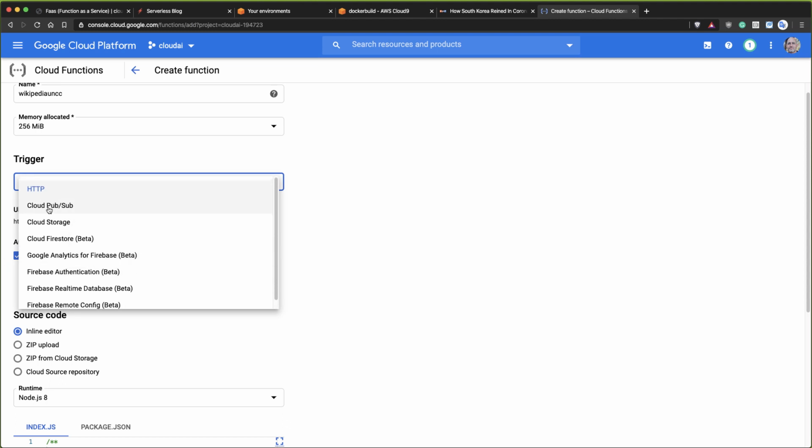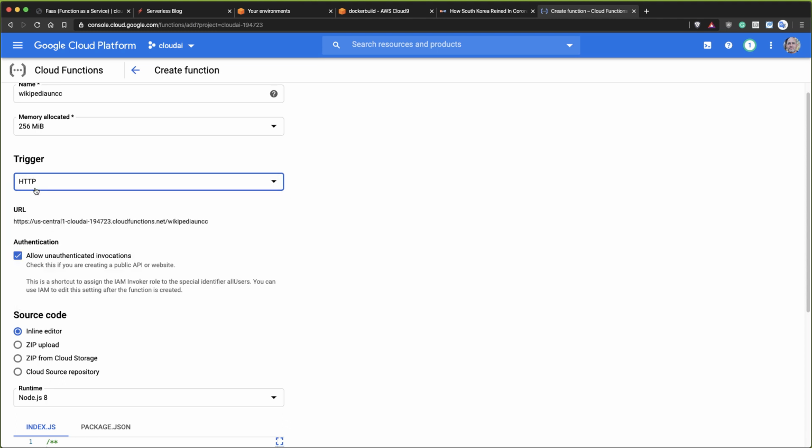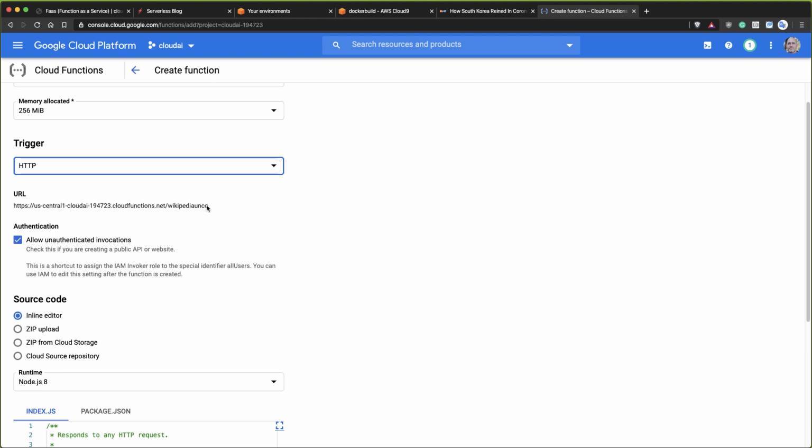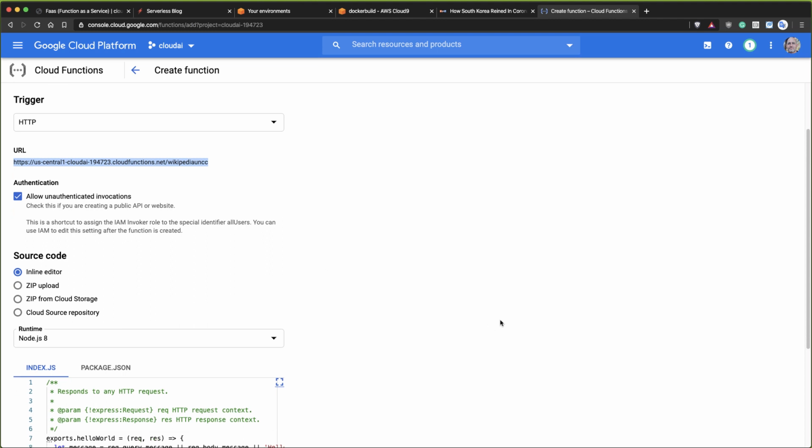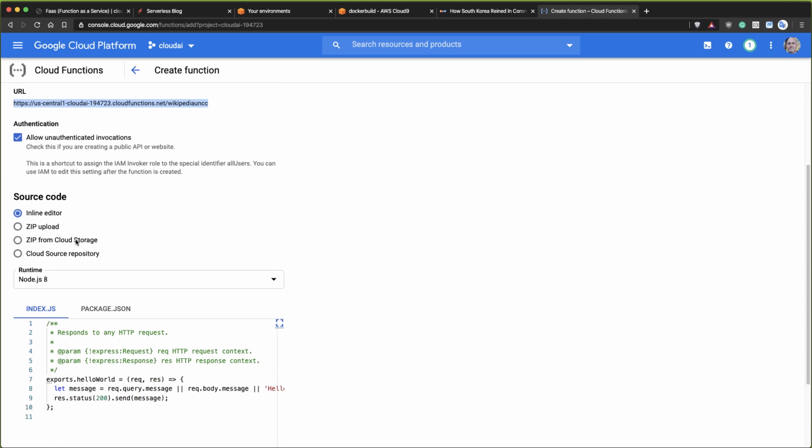I guess IoT would go into PubSub here, or it could be a bunch of mobile stuff like authentication or talking to a database on a mobile system. We're gonna use HTTP here, and notice how it creates a URL for you automatically. And another thing that you can do is allow unauthenticated invocations here, which just lets you test it. So everything I'm building, you can test yourself as well. And again, just like AWS Lambda, you can edit this thing inline.